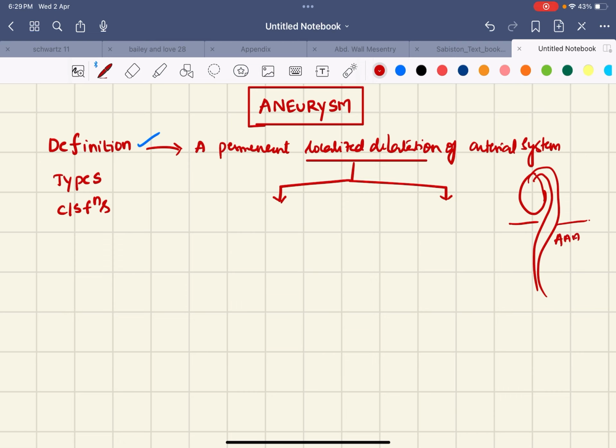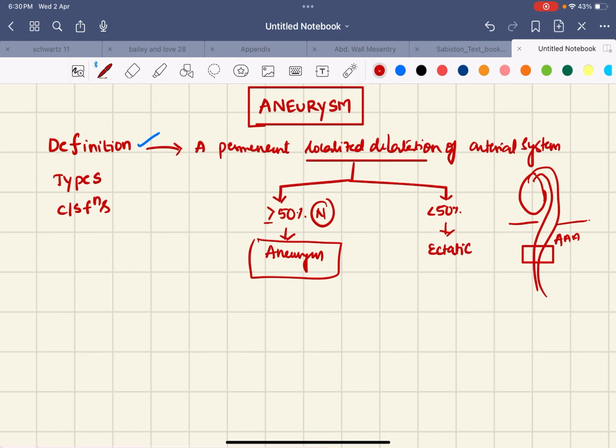So at this particular level, if the dilatation is more than or equal to 50% of the normal diameter at this anatomical level, then we call it an aneurysm. If it is less than 50%, we call it ectatic. So this is the definition.